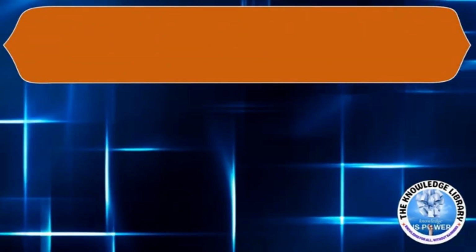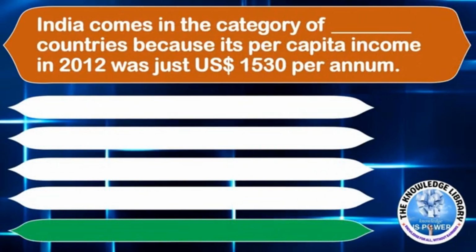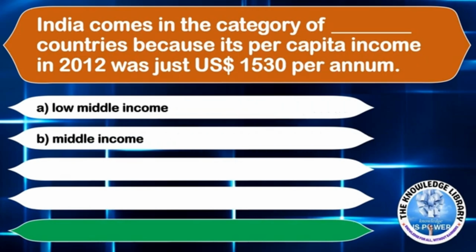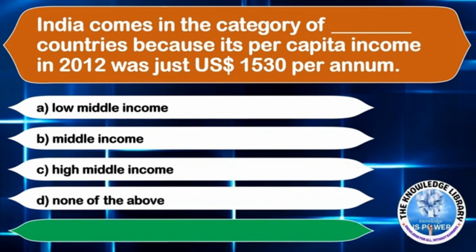The next question is, India comes in the category of dash countries because its per capita income in 2012 was just $1,530 per annum. Option A, low middle income. Option B, middle income. Option C, high middle income. Or option D, none of the above. The correct answer is option A, low middle income.